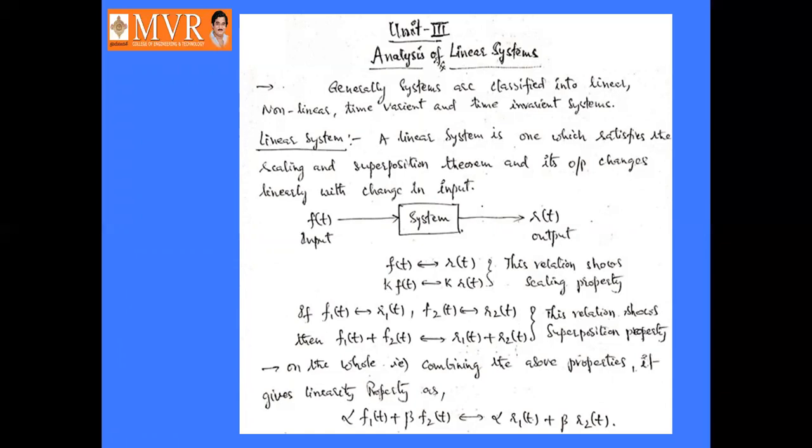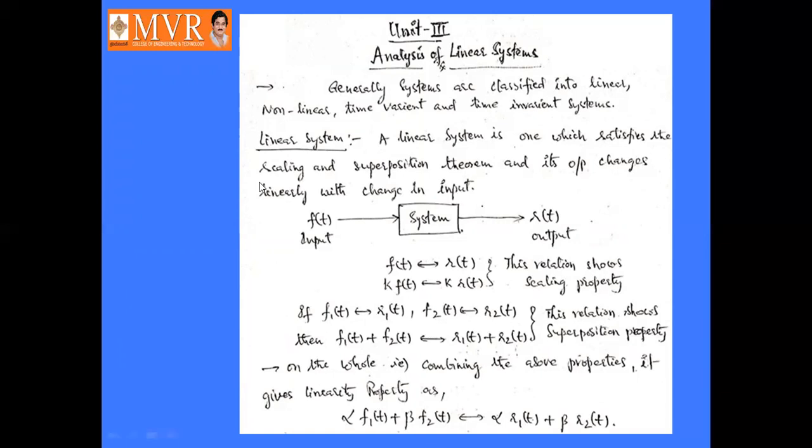How is it defined? A linear system is one which satisfies the scaling and superposition theorem, and its output changes linearly with change in input. There is a linearity between input and output, so output changes linearly according to the input, and it satisfies the scaling and superposition theorem.